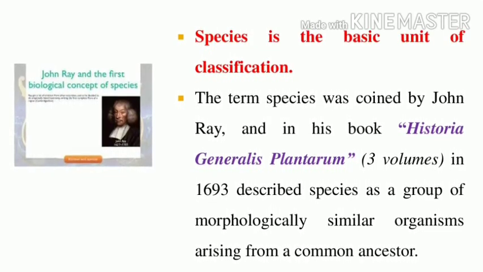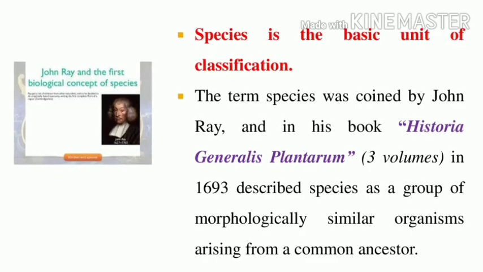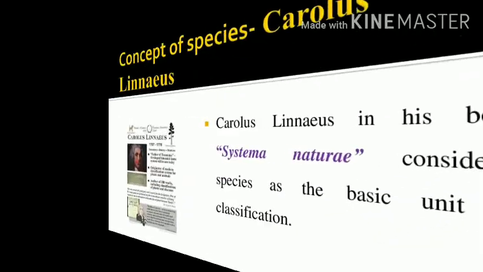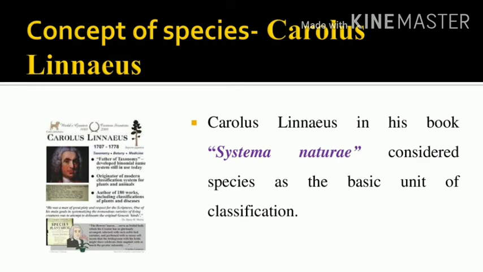So this is the concept of species by John Ray. Can you understand? Next, what is the concept of species by Carolus Linnaeus? Carolus Linnaeus wrote in his book Systema Naturae, underline.